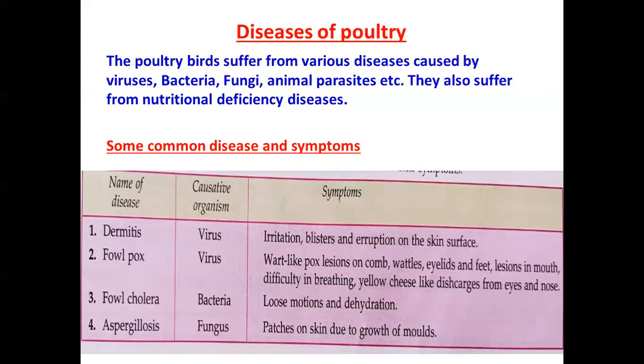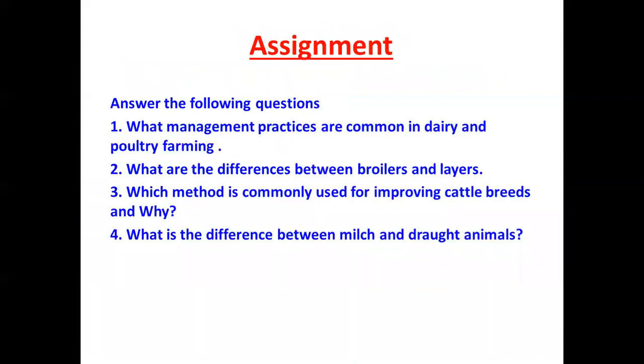So a few questions here which you have to attempt. First, what management practices are common in dairy and poultry farming? Clear? At last you will put a question mark. Okay. Next question, what are the differences between broilers and layers? Next, which method is commonly used for improving cattle breeds and why? Next, what is the difference between milch and draught animals?